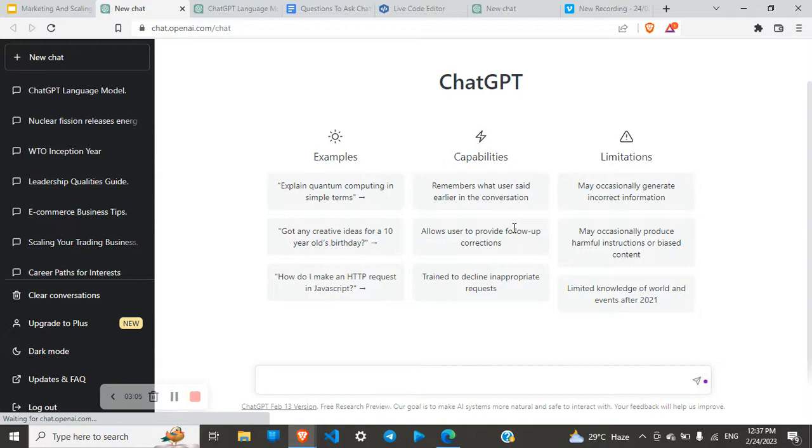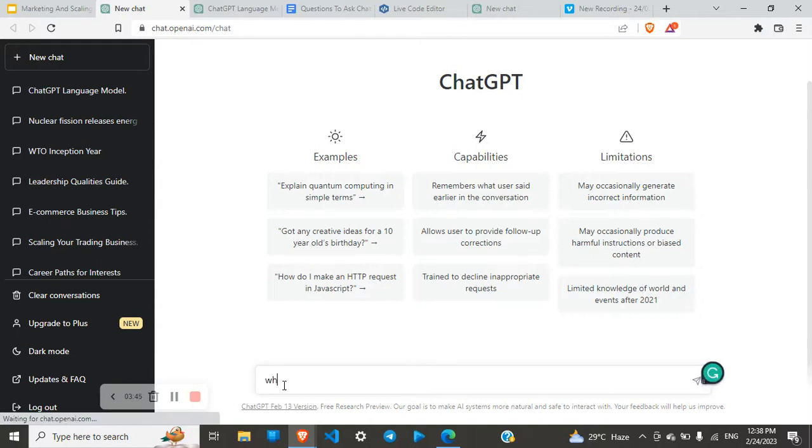Now, some of the limitations of ChatGPT is that looking here, you will see that it may occasionally generate incorrect information. About 90 out of 100 times that I've used ChatGPT, I've not really encountered so much errors, but this is just here so that just in case you get some erroneous information. It may occasionally produce harmful instruction or biased content. And the final limitation here is that it has limited knowledge of the world and events after 2021. So that simply means that ChatGPT cannot tell you the future.